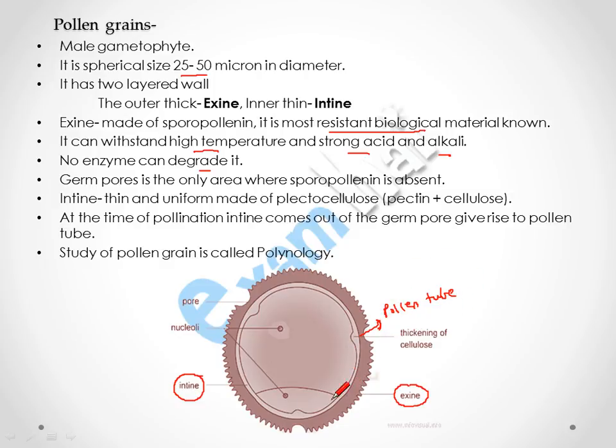And the inner intine is thin and uniform, made up of pectocellulose. Pectocellulose is the combination of pectin and cellulose. Okay. So the study of pollen grain is called palynology.